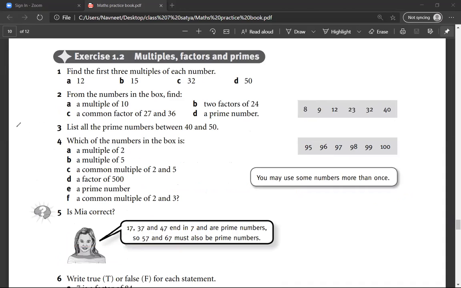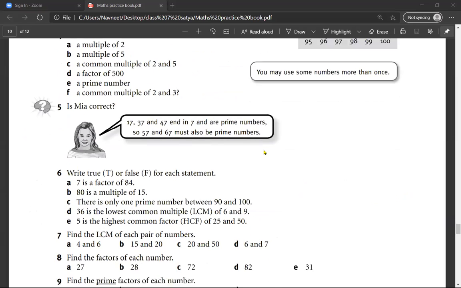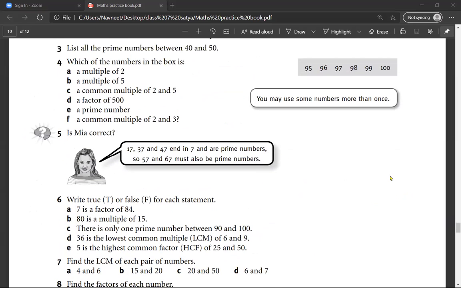Mr. Satya, you need to improve your tables from 2 to 9. So this is the first step. And once you are okay with 2 to 9, then you should start with 12 to 15. Okay, sir. Otherwise you will get into trouble, my friend. Okay.